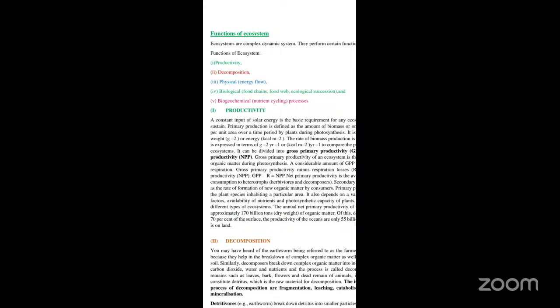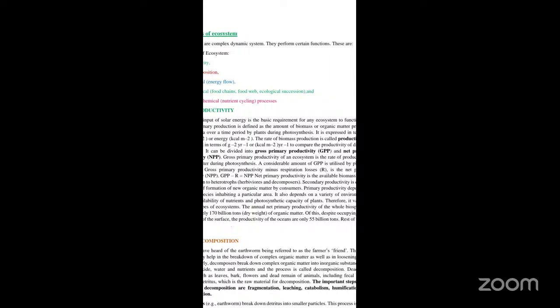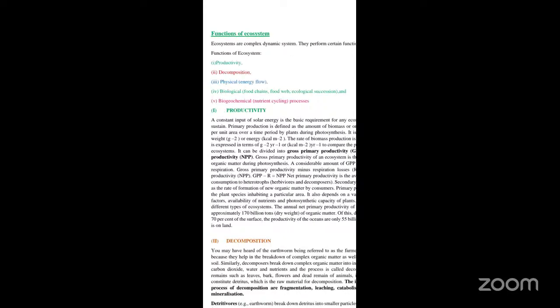So primary productivity and secondary productivity are very important. Productivity is the rate of biomass produced during the photosynthetic mechanism. It is divided into two: gross primary productivity and net primary productivity.